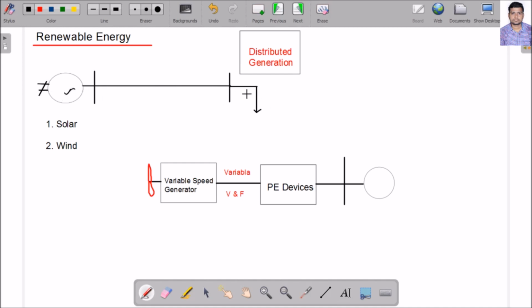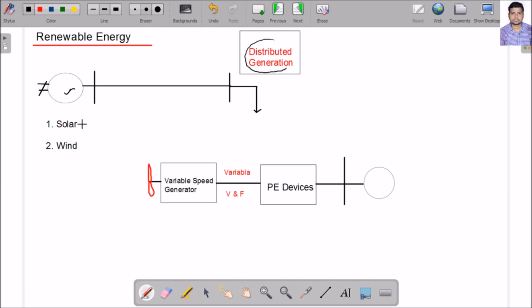Suppose this is Tehri Dam and this is our Gopeshwar. Gopeshwar is very far away from Tehri Dam, and the energy is transmitted through the transmission line. But the future trend in the energy scenario is distributed generation. Suppose I require energy here, just install some plant here itself. Suppose this is Gopeshwar, here is my college, and I want some energy here, just install a plant here. This concept is known as distributed generation. Here I can install solar energy, here I can also install wind energy, so that I can directly utilize the energy from solar or wind.